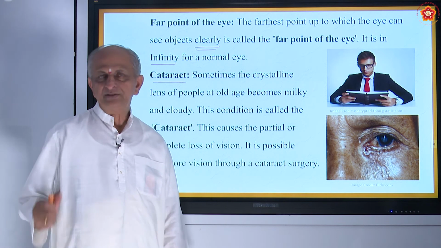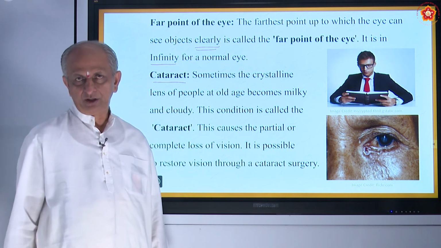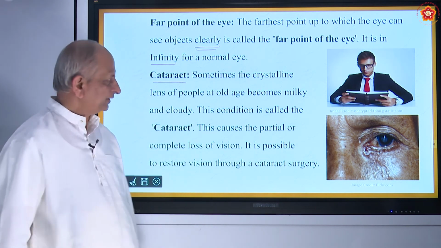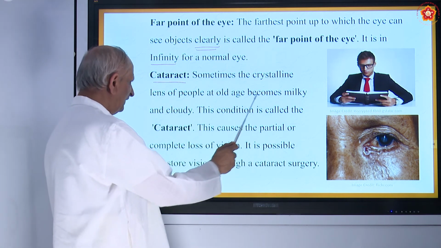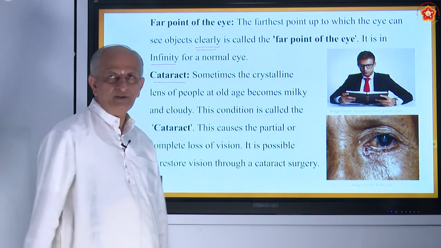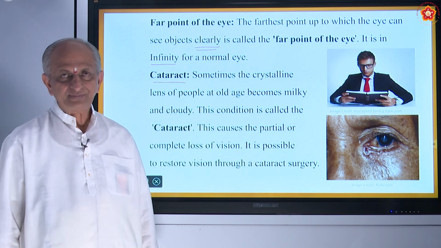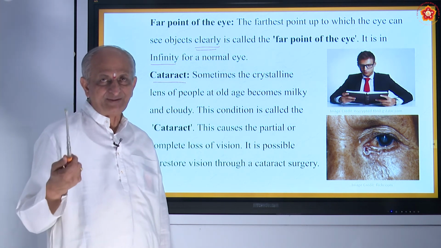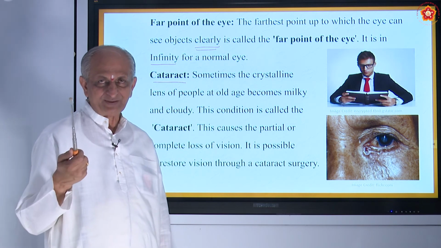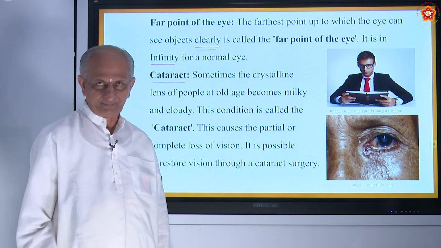So what is cataract? It is a layer formation on the eyes, like a milky and cloudy layer formation on the eye. From where does it come? It comes from the liquids. I told you there are two kinds of liquids, aqueous humor and vitreous humor.